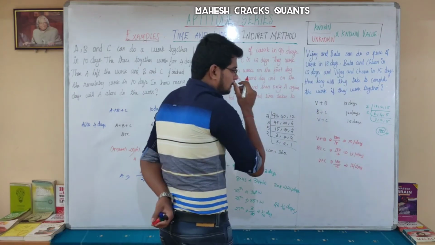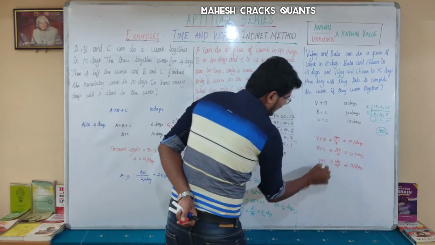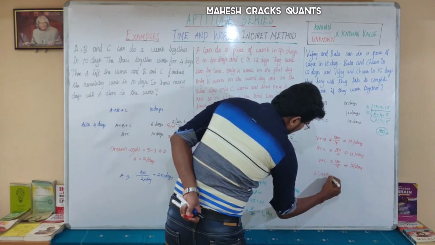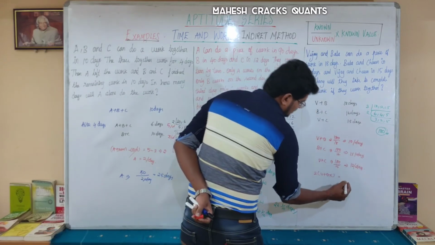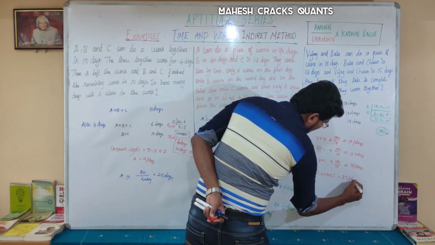If you add all these, you will get 2 times of Vijay plus Bala plus Charan, which is equal to 10 plus 15, 25, 25 plus 12, 37. 37 per day.